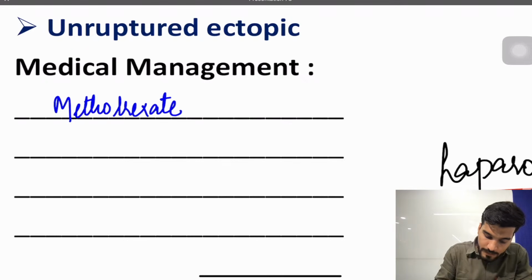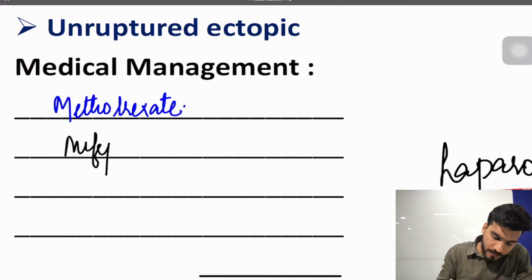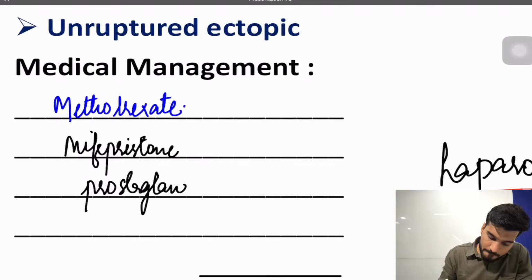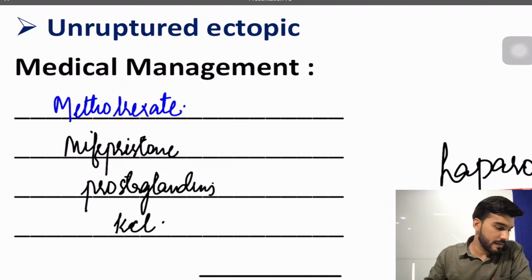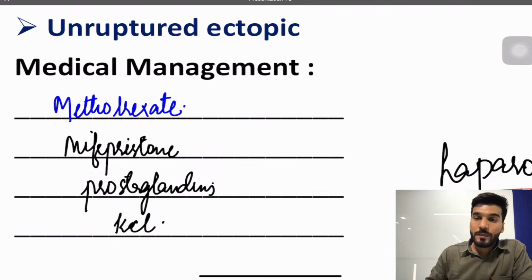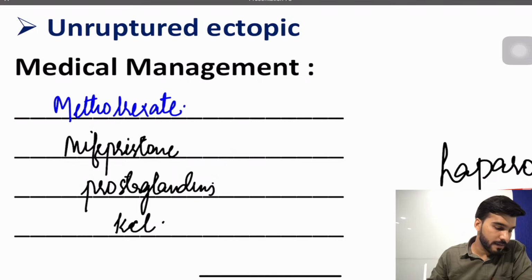Either we will give methotrexate, number one. Number two, we can give mifepristone, an antiprogestin. Third, we can give prostaglandins. Fourth, we can give KCL. We also give actinomycin. These are all the drugs given in unruptured ectopic pregnancy. Is that clear to everyone?